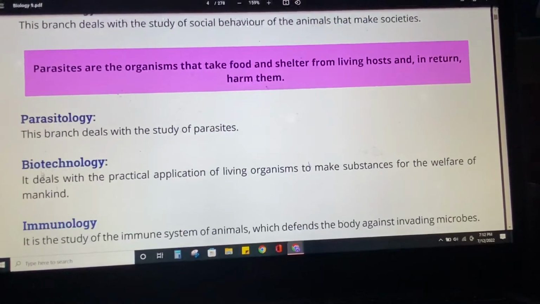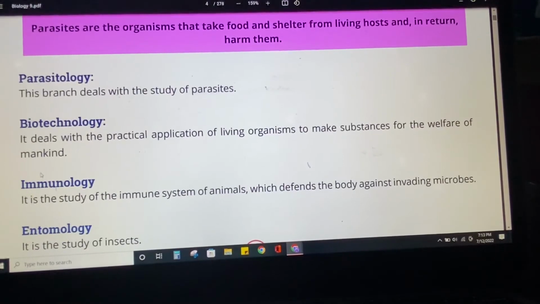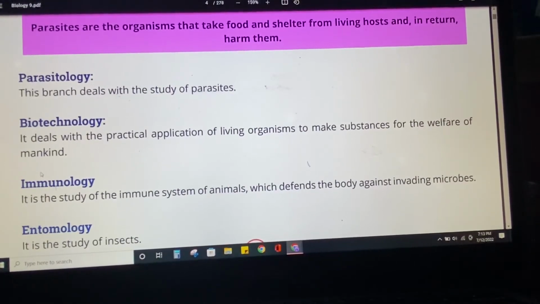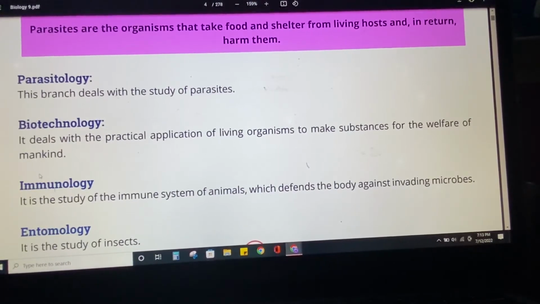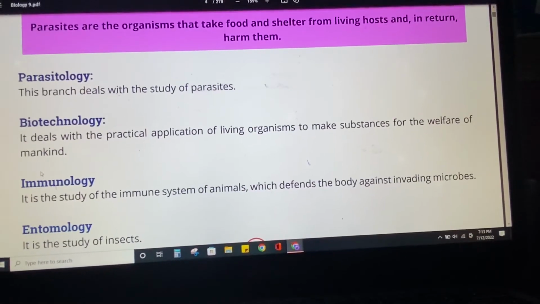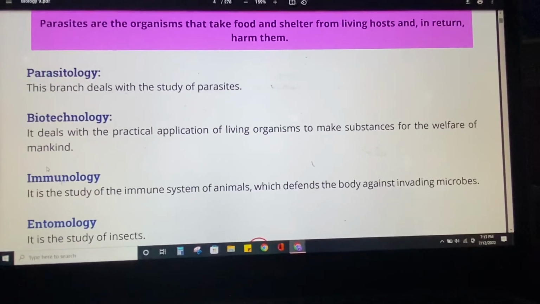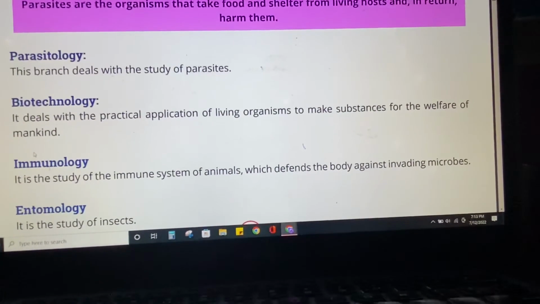Okay, and biotechnology deals with the practical application of living organisms to make substances for the welfare of mankind. Like we are going to use the DNA, the different sequences of the DNA of the living organisms, and we are going to make a medicine or anything that can benefit us.